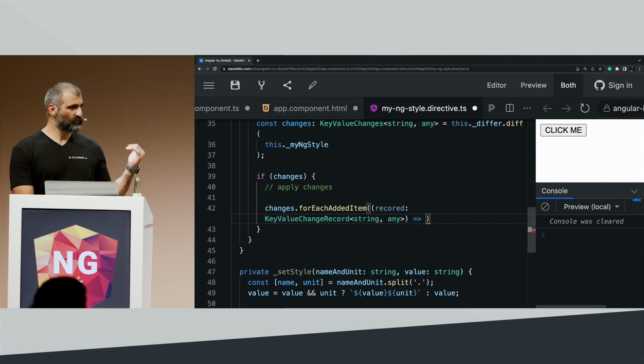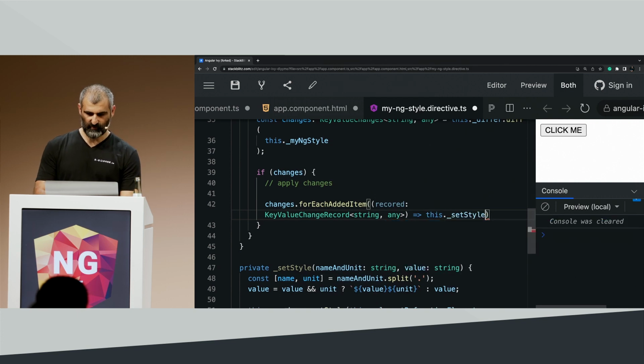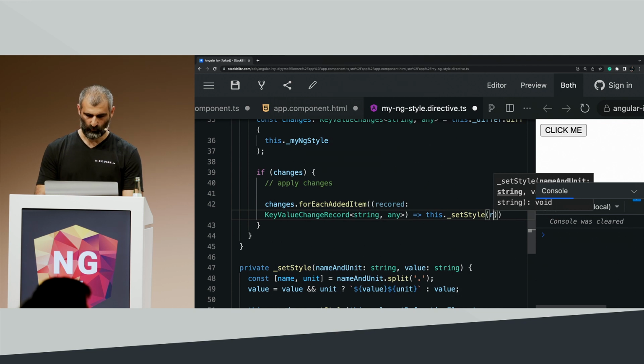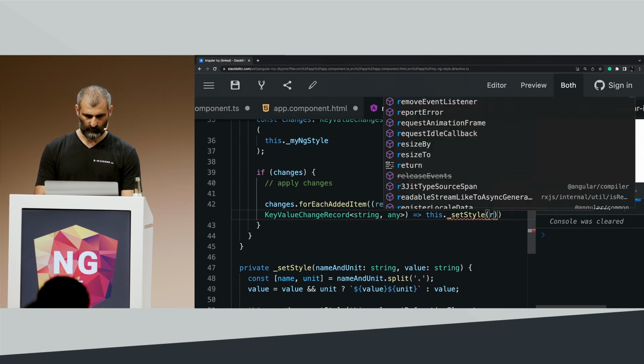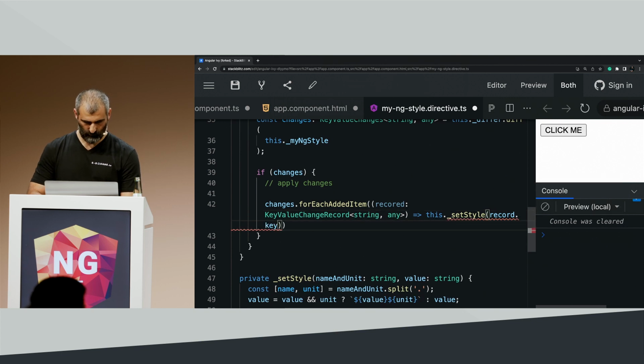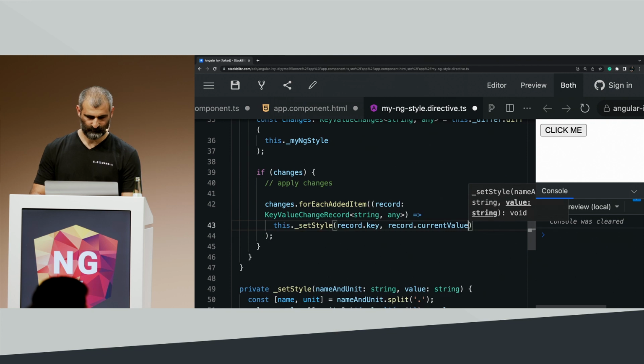And here we're just going to use our private method, the setStyle method. This setStyle, we know that on the record we have two things. First of all, record.key, and the other one is record.currentValue.